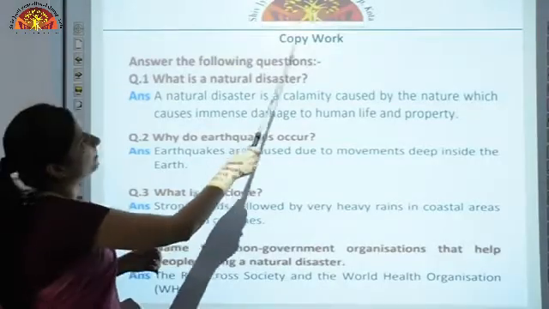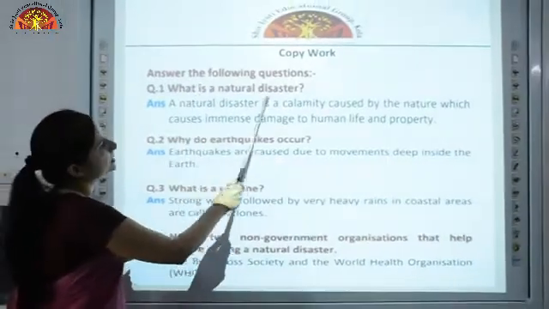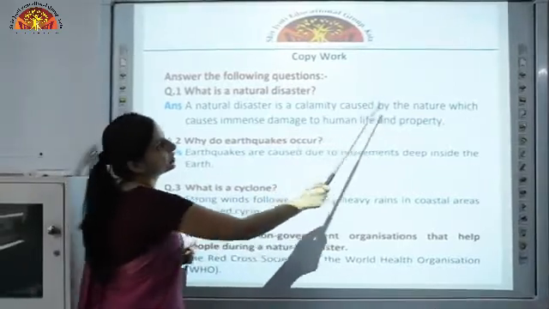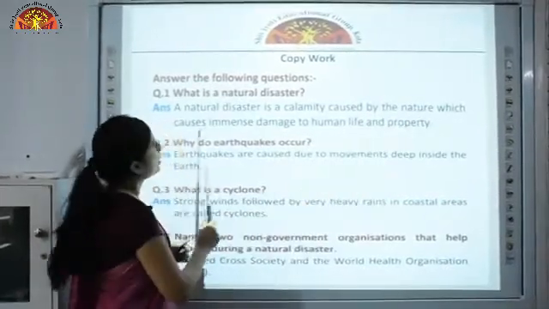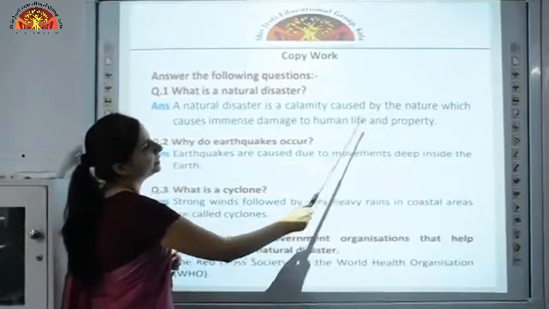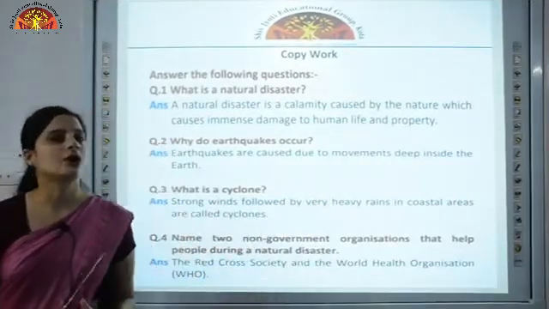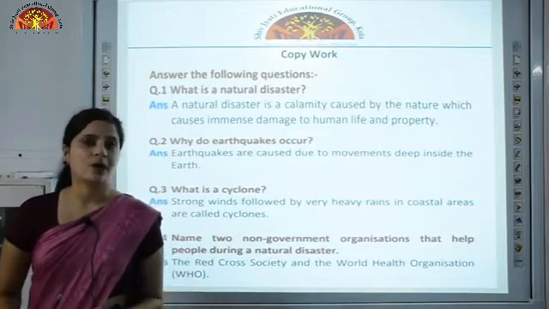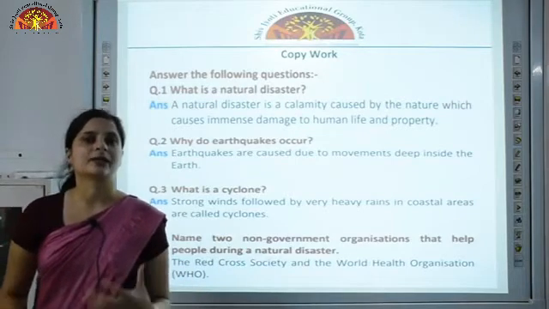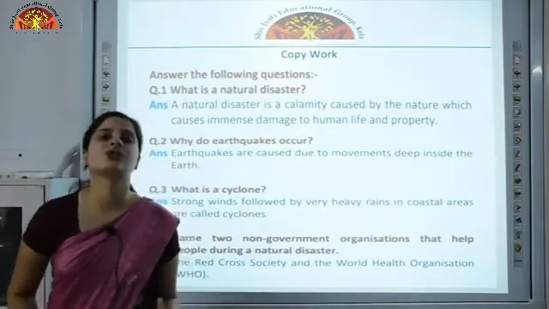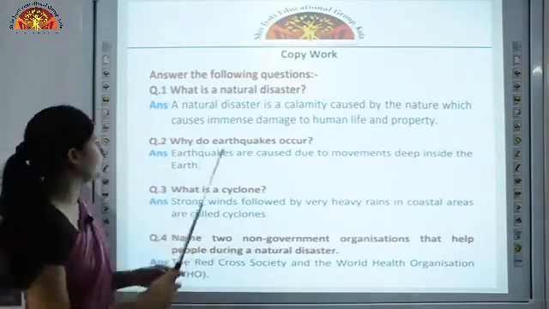Now coming on to the copy work. What is a natural disaster? A natural disaster is a calamity caused by the nature which causes immense damage to human life and property. As we read that these natural disasters are caused by the nature, we learnt about a few of the natural disasters like floods, earthquakes, tsunamis, cyclones, and they cause huge damage to life and property.